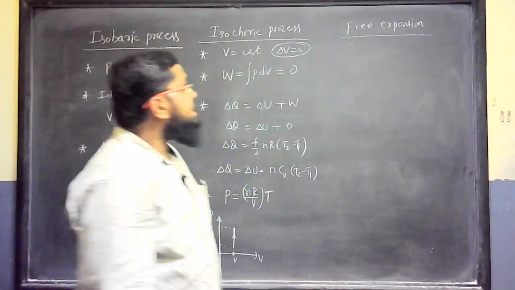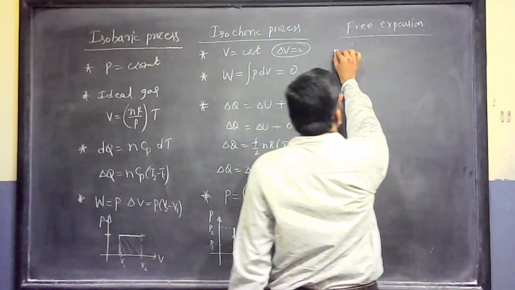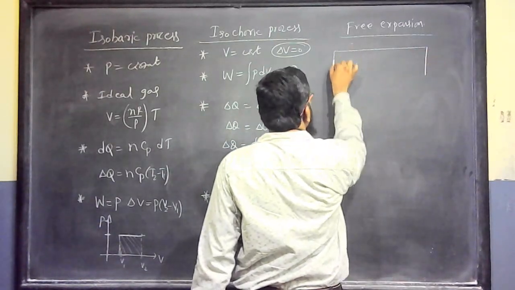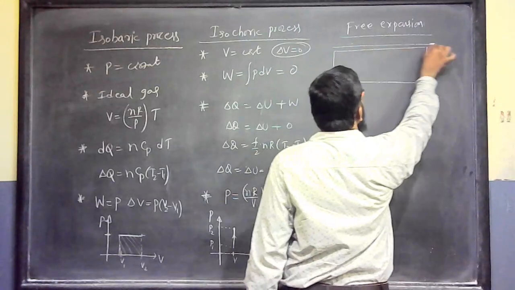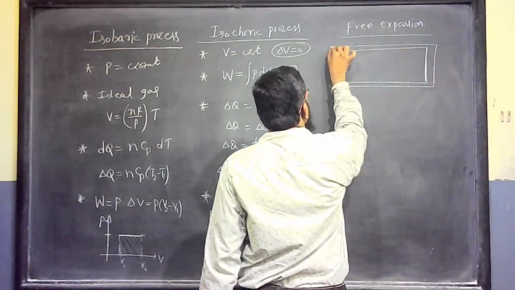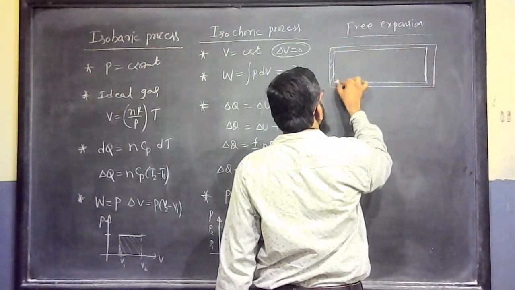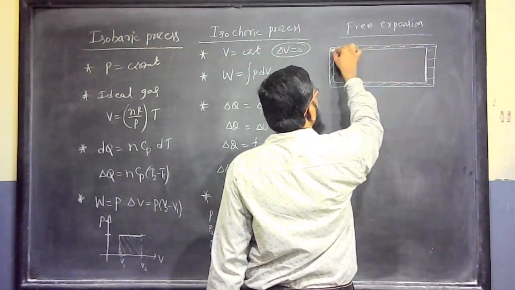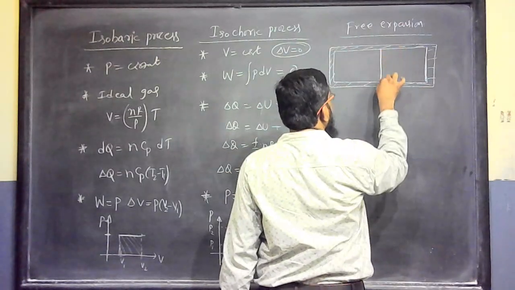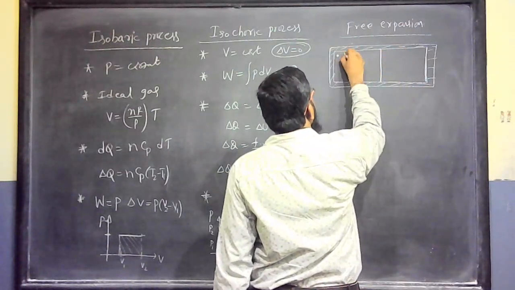Now let us see free expansion. Consider a chamber with adiabatic walls. Let us divide it into two equal parts. Now fill one part with ideal gas.